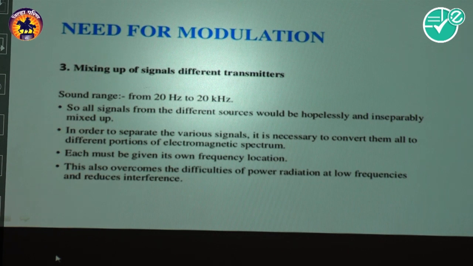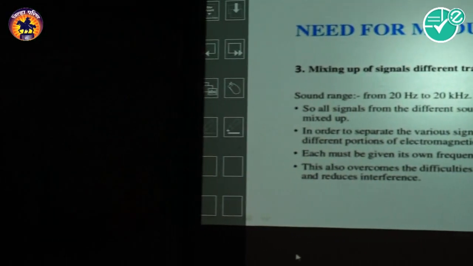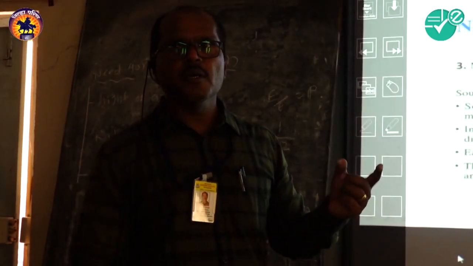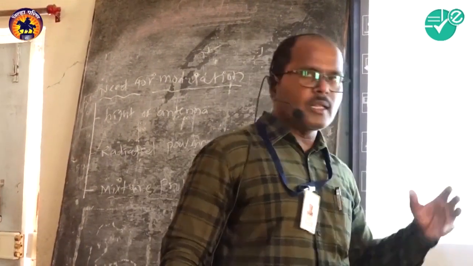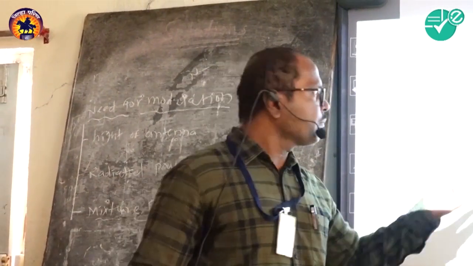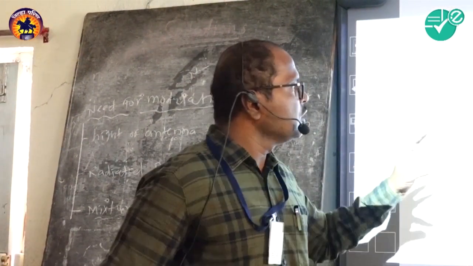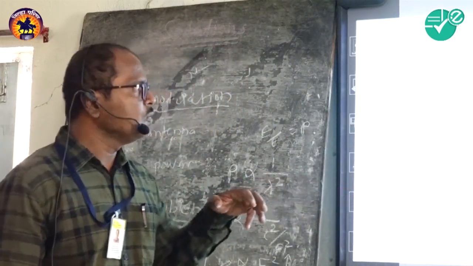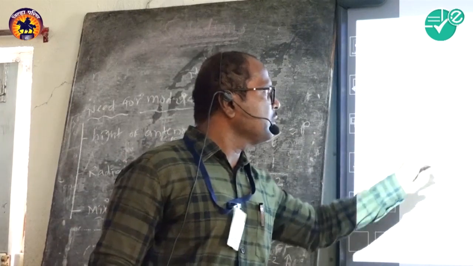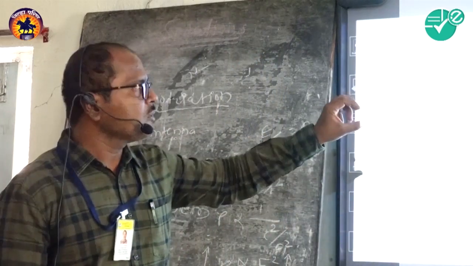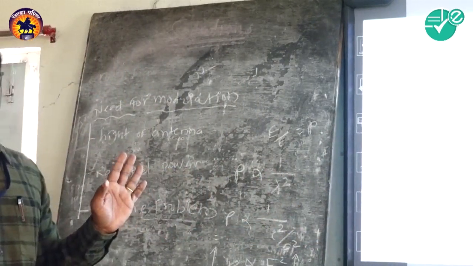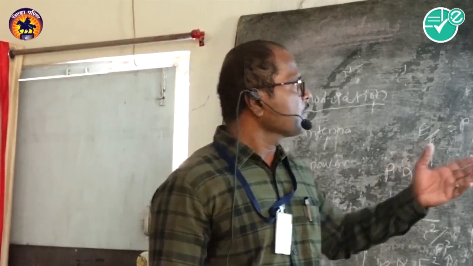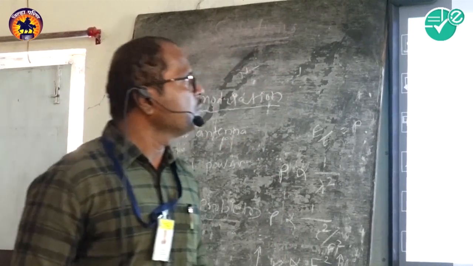If you look at the frequencies of all the radio stations in your city on the FM band, the frequencies are more than 98.3 megahertz, near about 1 megahertz and above. So this signal is modulated from kilohertz to megahertz frequency, so they are not mixed up with each other. If we propagate this original signal, it is poorly managed, and in the matter of tuning also we cannot manage this signal. So friends, this is a very main point of the need for modulation.